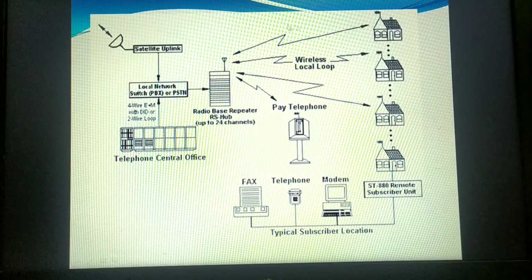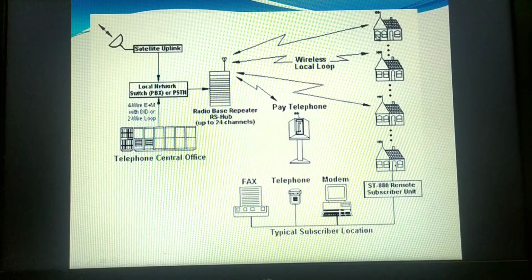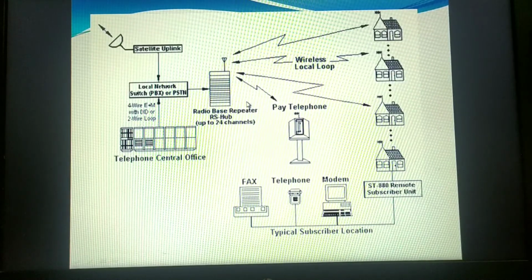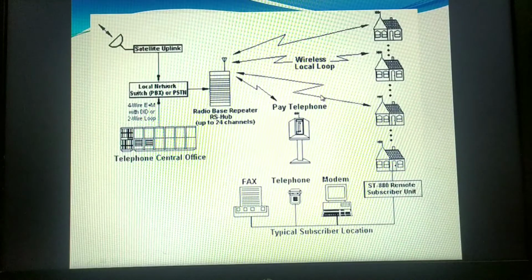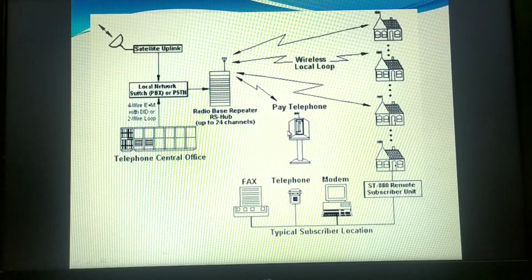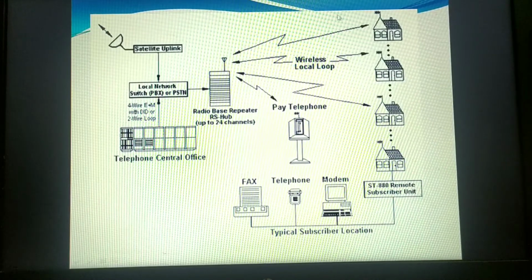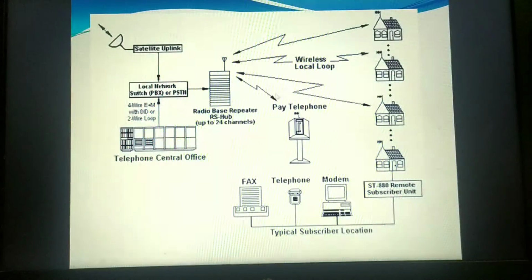I hope you know what analog signals and digital signals are. It is using analog signals to transmit, to have the connection between the home and the base station. Now we'll see where exactly this WLL will work. WLL serves the local area by deploying a multiplicity of multi-channel transmit or receive base stations known as transceivers that are within the line of sight of the intended customer. That means WLL is working in the local area network.